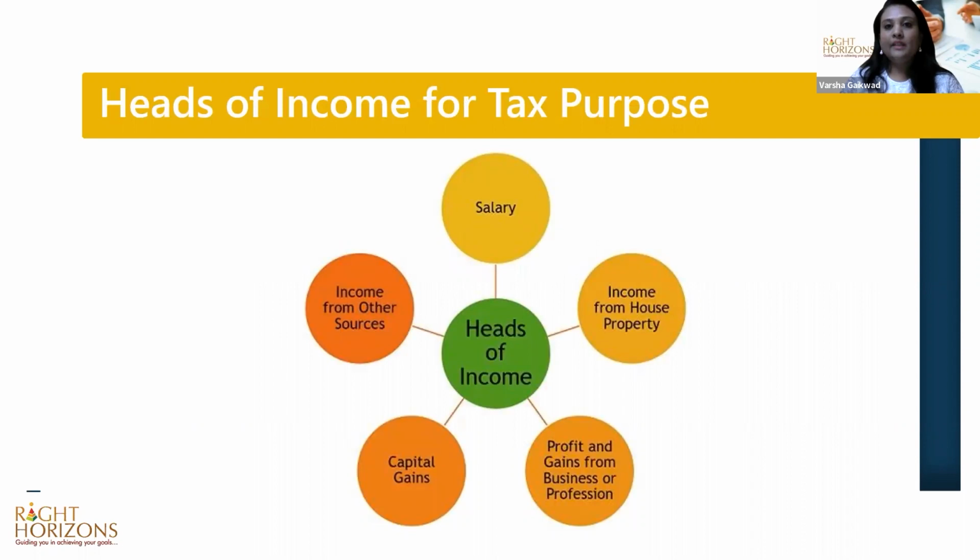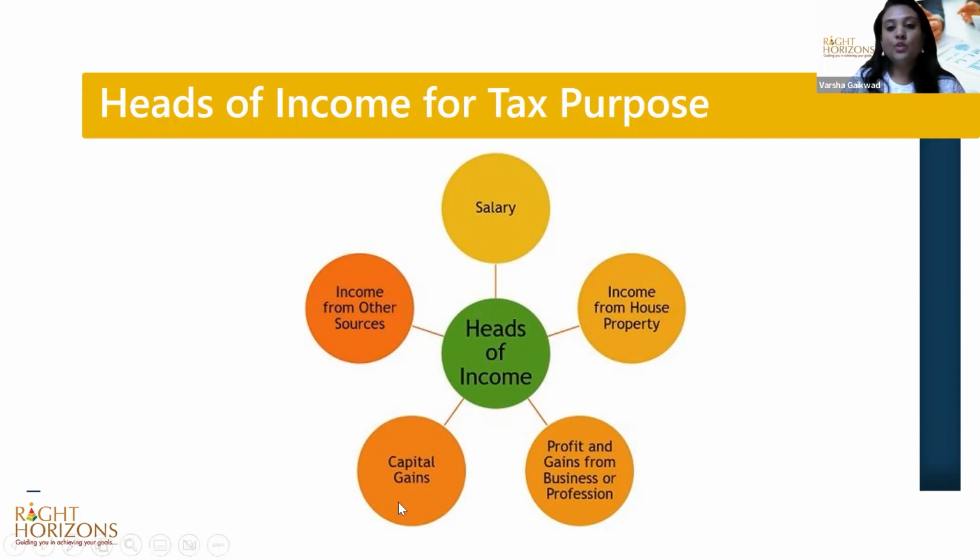Now, any taxpayer should understand what are the 5 heads of income as per the Income Tax Act. The first is income from salary, then income from house property, profits and gains from business or profession, capital gains, and income from other sources. Now, salary income is straightforward. If you are employed as a doctor with a corporate hospital, public or private, that becomes your salary income. Income from house property is your rental income. If you have 1 or 2 properties from which you're getting rental income, that becomes income from house property.